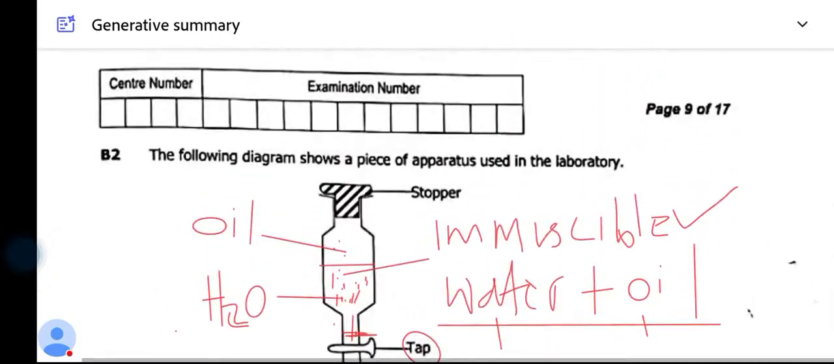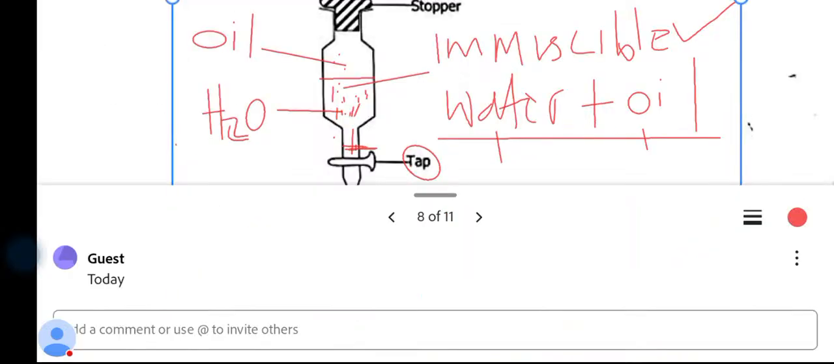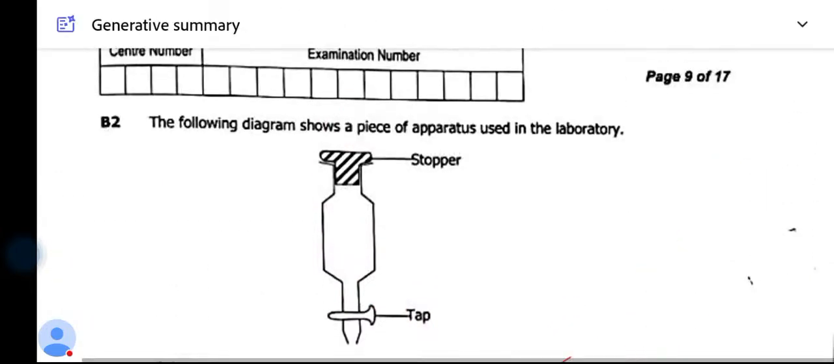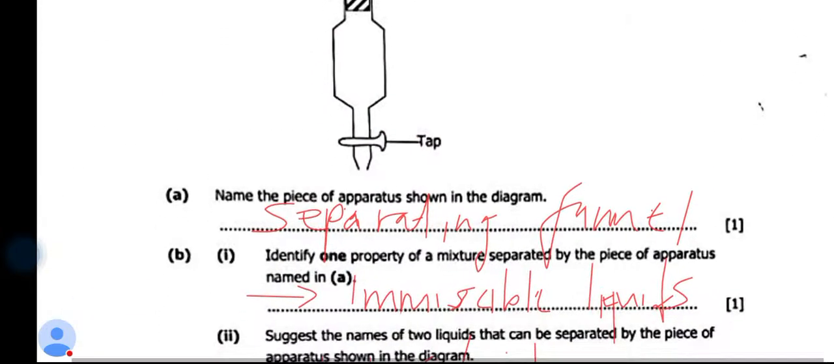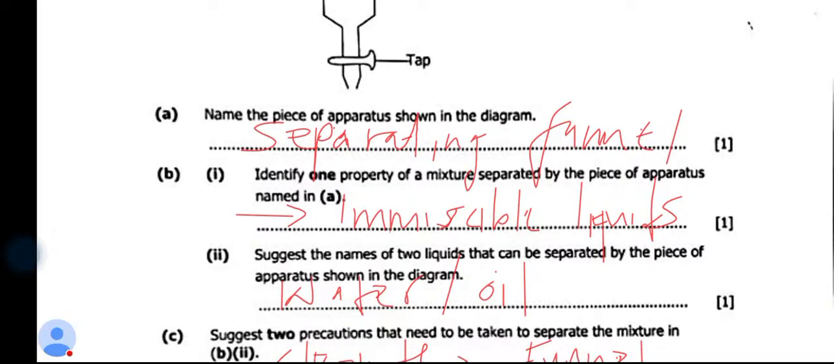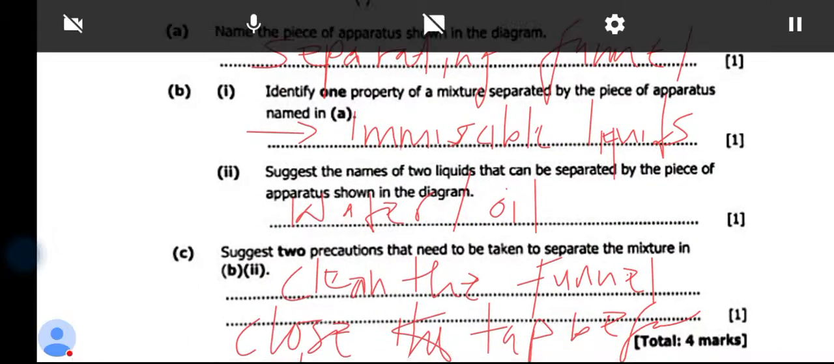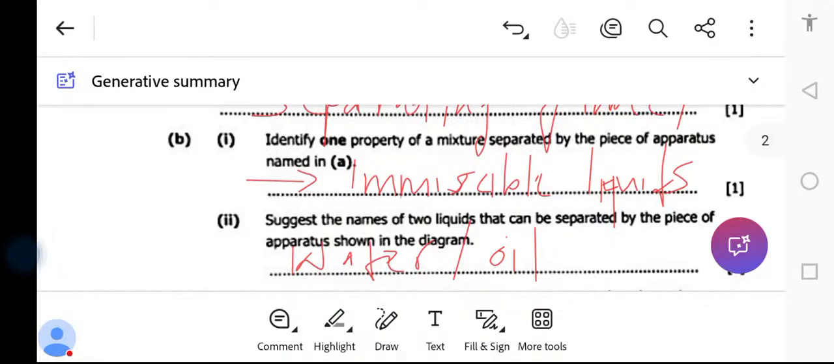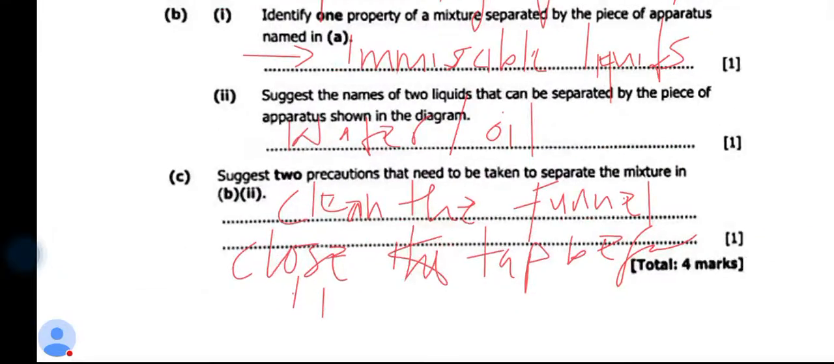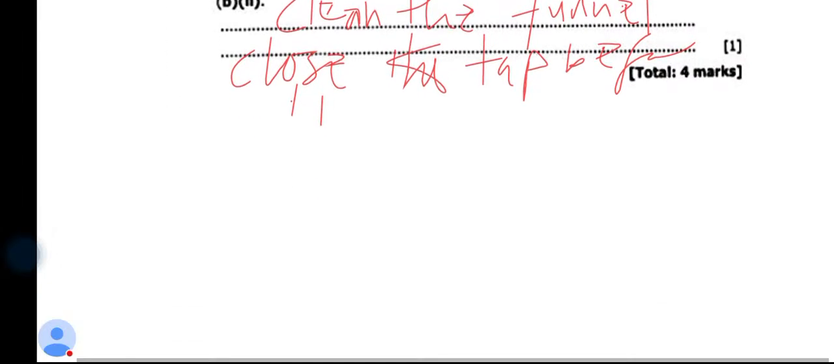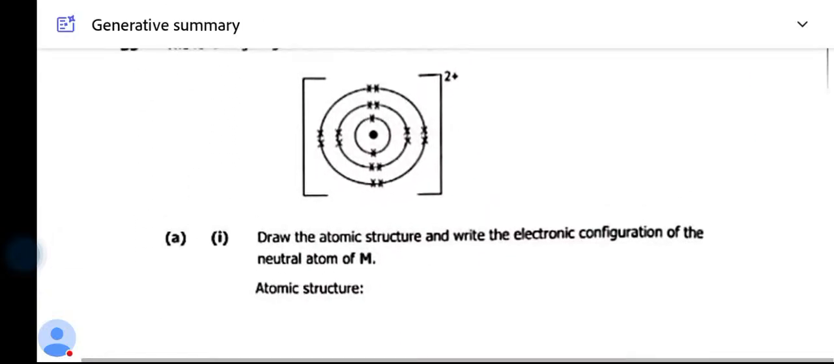So what were the answers? This was the question. The first thing that you do, they asked us about finding this. We said this is a separating funnel. What property or liquid does it separate? It separates immiscible liquids. What are immiscible liquids? Liquids that do not mix completely. Examples of these liquids, we have oil and water. What are two precautions that are supposed to be taken? You clean the funnel. You make sure the tap is closed before filling in. Okay, and you go to question 3.